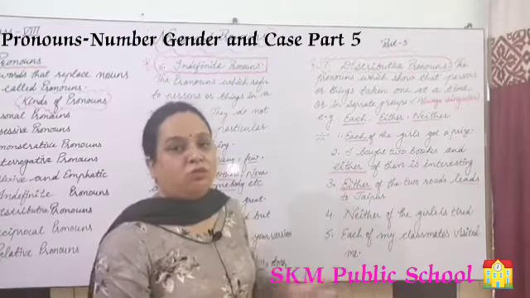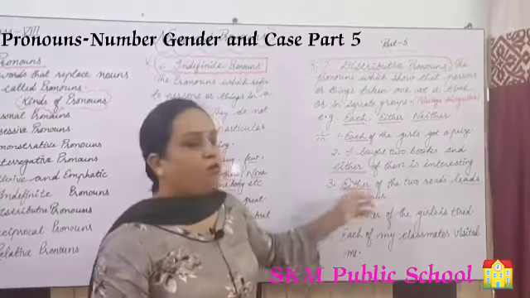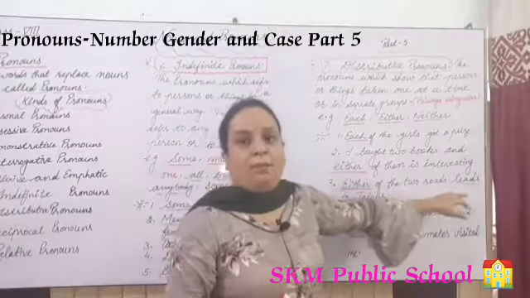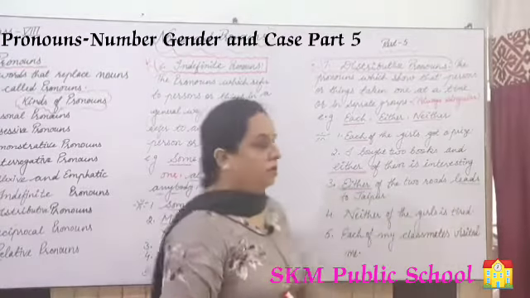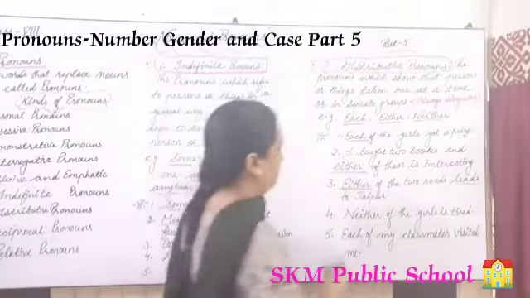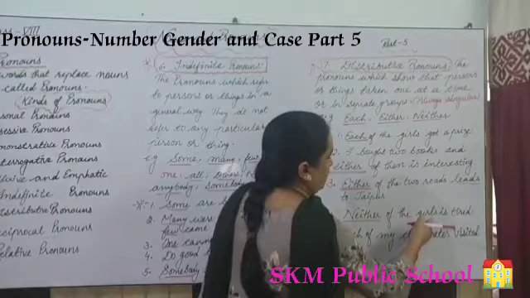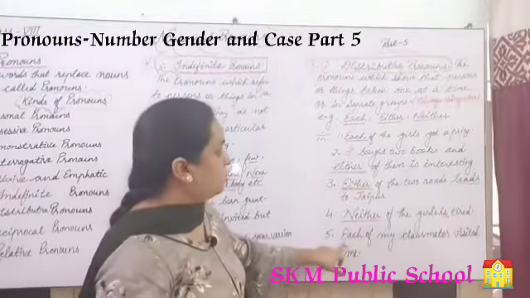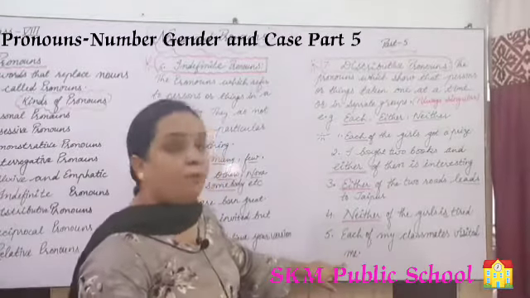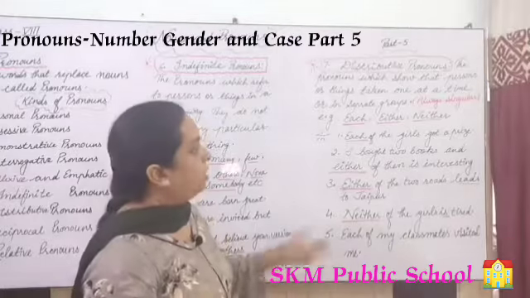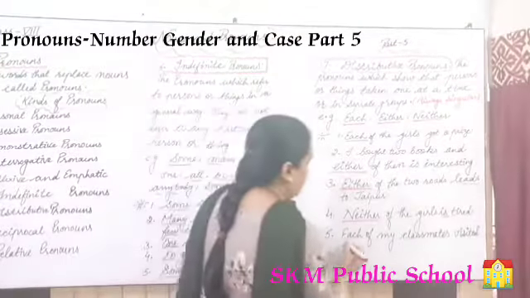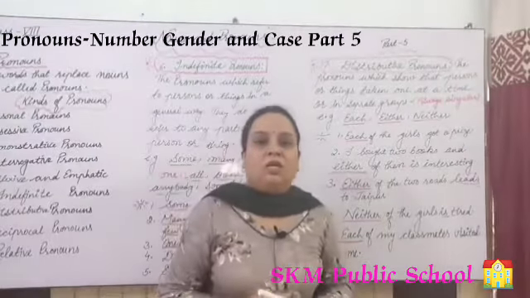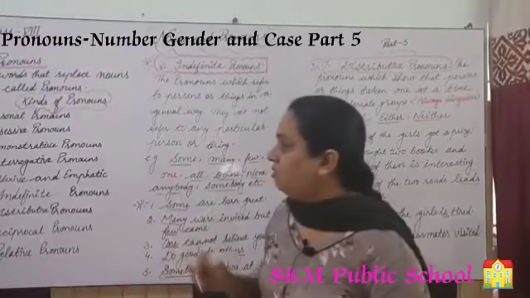It's a subject-verb agreement actually: when there is either of, one of, neither of, none of, and after that a plural noun is given, the verb is still singular. Neither of the girls is tired. Here the pronoun is neither. Next one: Each of my classmates visited me. Each is again telling about one person or one thing at a time, so this each is once again a distributive pronoun. So kinds number 6 and 7 we have done.